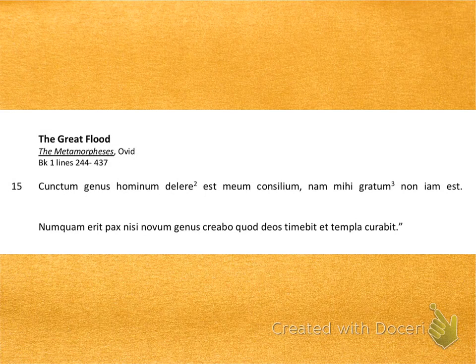Finally, we have arrived at the last two sentences of part 1. Cuncta genus hominum delere est meum consilium, nam mihi gratum non iam est. That is the entirety of the first sentence. I couldn't help while I was reading but to notice this word nam.